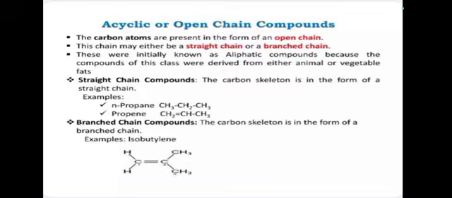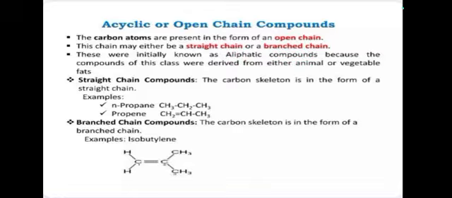The chain may be either straight chain or branch chain. They are also known as aliphatic compounds because the compounds of this class were derived from animal or vegetable fats. Aliphatic means the molecule does not contain a benzene ring. It is straight or branch chain, and is called acyclic compound or open chain compound.